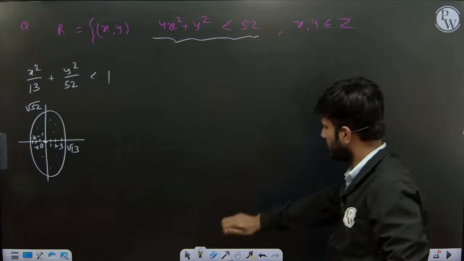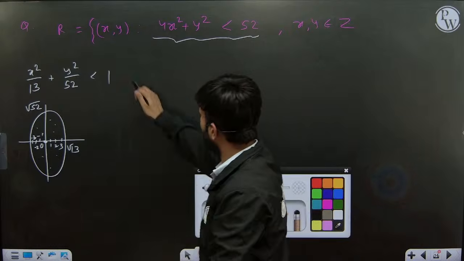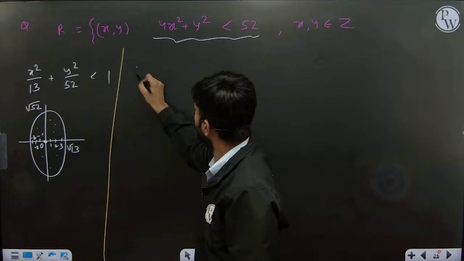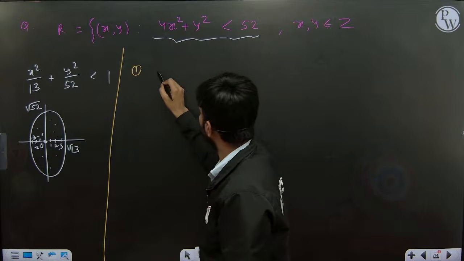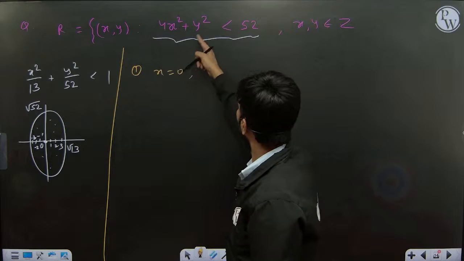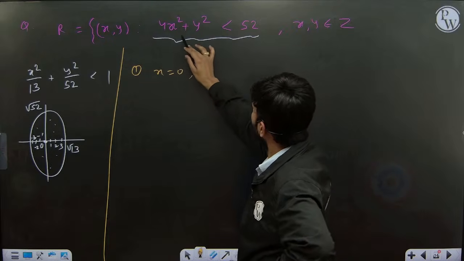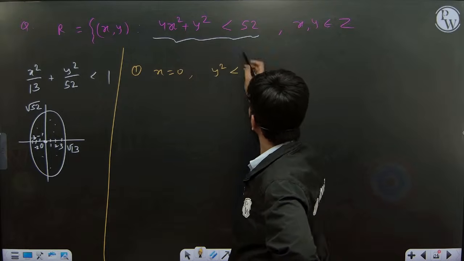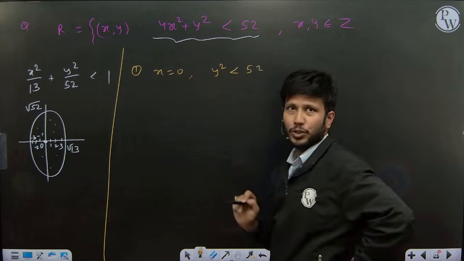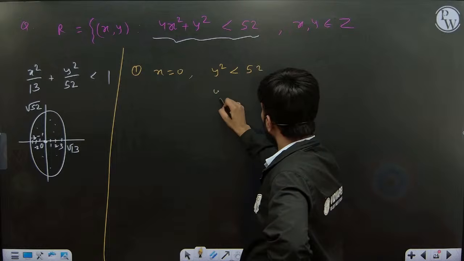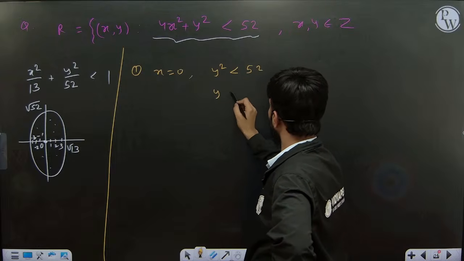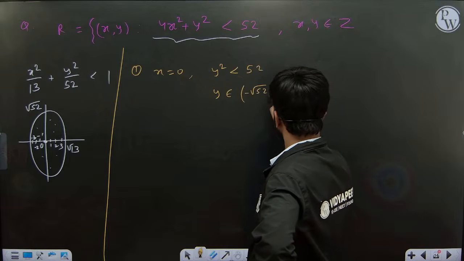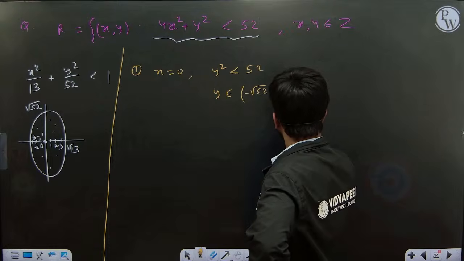So simple in this, this is not a question of ellipse, just solve this by putting x values. First case, if I put x equal to 0, which is an integer, put it there, so what you will get? You will get y square less than 52. Y square less than 52 means y belongs to minus root 52 to plus root 52, and y is also an integer.